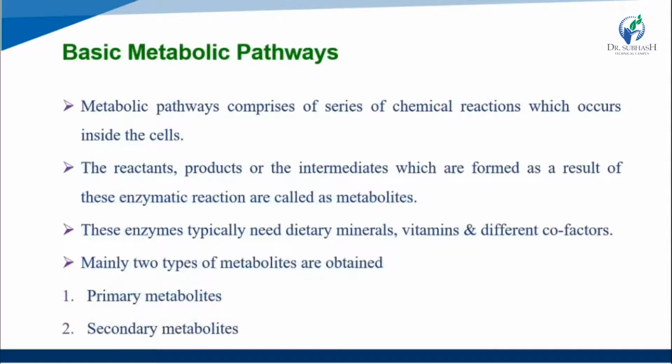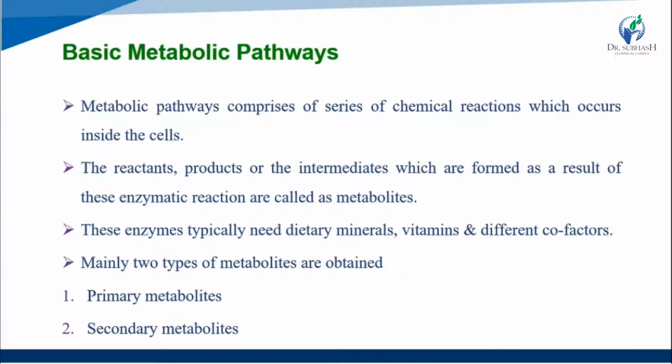Now we study our main topic, that is the basic metabolic pathway. A metabolic pathway comprises a series of chemical reactions which occur inside the cells. The reactants, products or intermediates formed as a result of these enzymatic reactions are called metabolites.